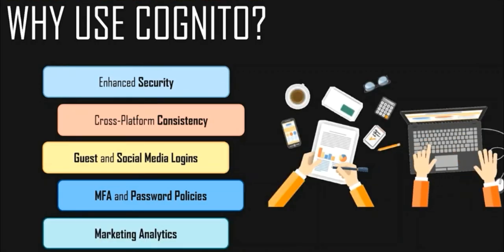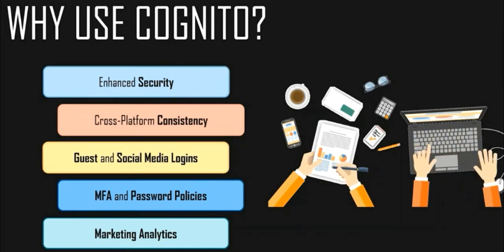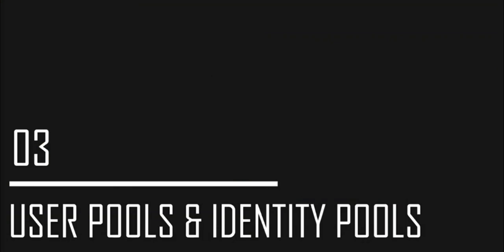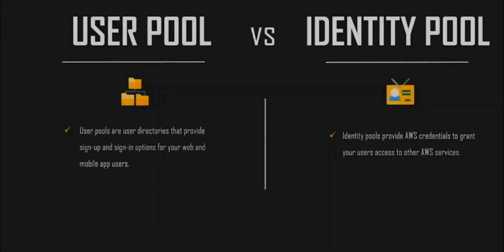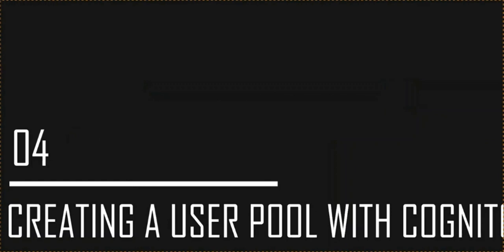Then we have marketing analytics. We also use user pools and identity pools, as we already discussed, and why we use them. A user pool is a user directory that provides sign-in functions and sign-in options for your web and mobile app users. And an identity pool provides AWS credentials to grant users access to any of the AWS services.